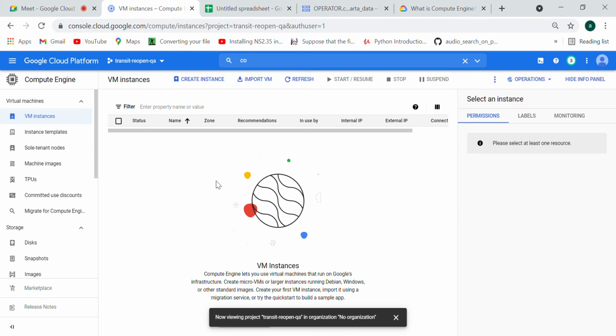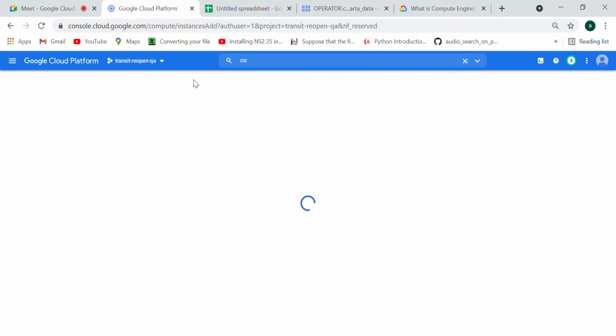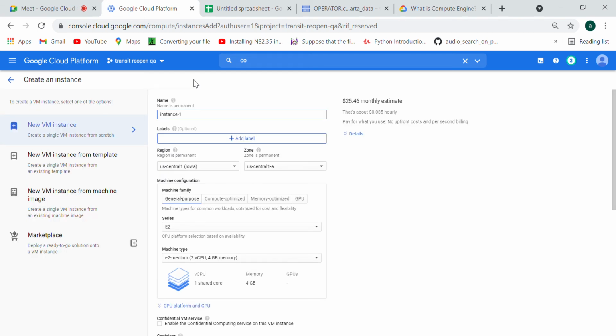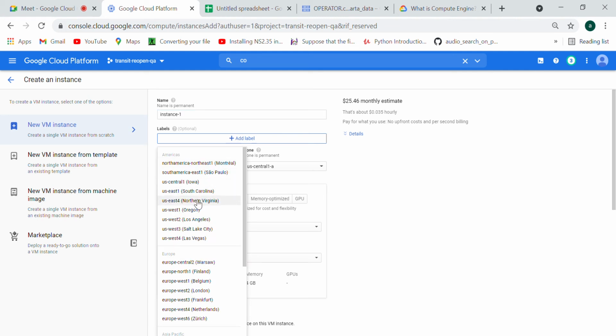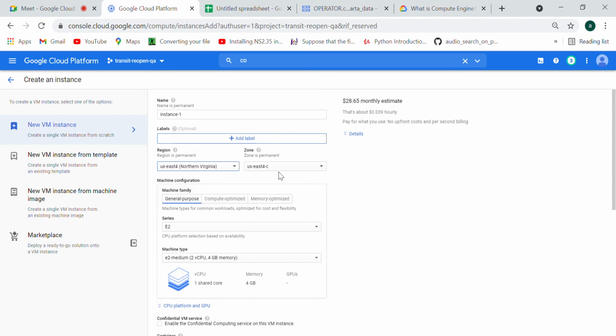When you click on Create instance inside this project, I am creating a virtual server, meaning a machine. In that machine I will run an application to give to my customer. Here is the name of the instance or machine that you have created. You can select the region here. Based on the region, pricing will vary. Suppose US Central is selected, and now I want to change it to US East, North Virginia. The pricing will change based on your configuration.